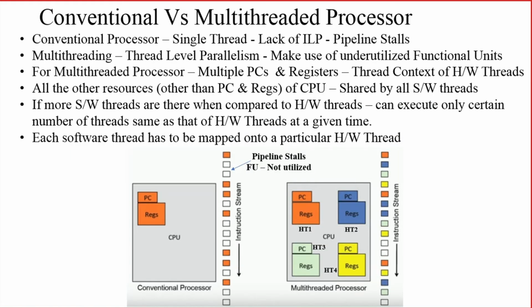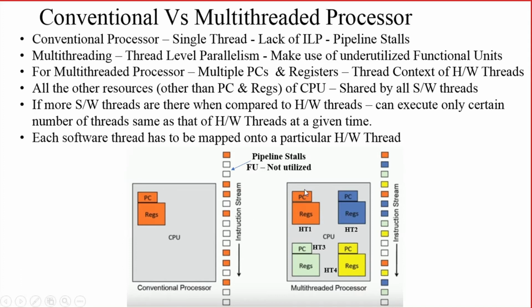So that is what in the previous slide we have seen, that each software thread will be mapped onto a particular hardware thread. So if you are having 4 hardware threads in a multi-threaded processor, only 4 software threads can be executed at a time, right?